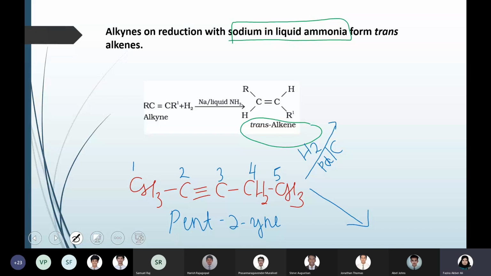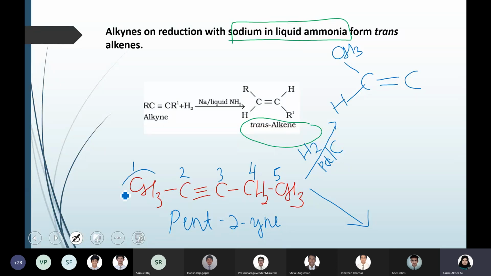During reduction, what is happening? What is happening to the triple bond? It's reduced to a double bond. Okay, so I'm just showing it as a double bond. As you're getting only the cis product using Lindlar's catalyst, here there will be a CH3 group and hydrogen will be added to that carbon.